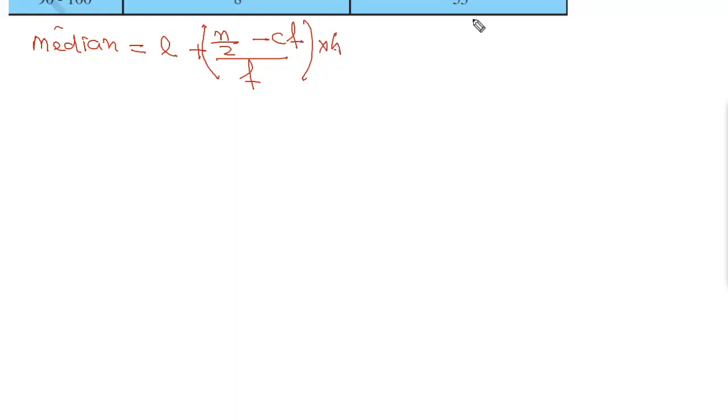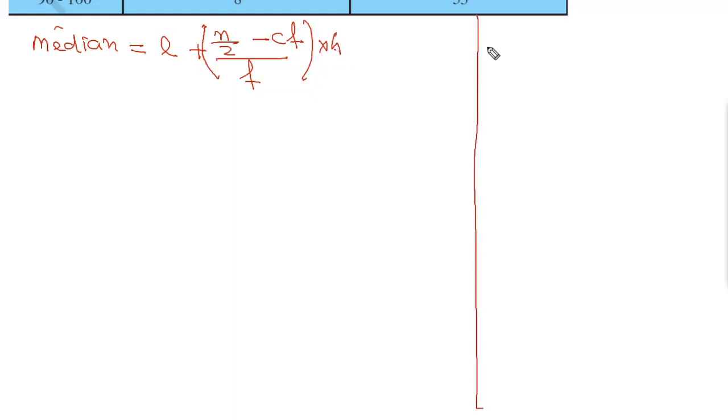So now we have to find the median. So there is a formula for median. Median is equal to L plus n by 2 minus CF divided by F, you can give a bracket, into H. Okay, so you have to know some terms here.